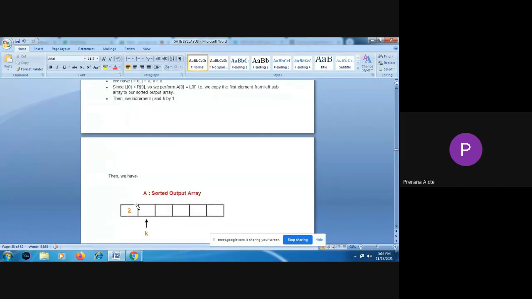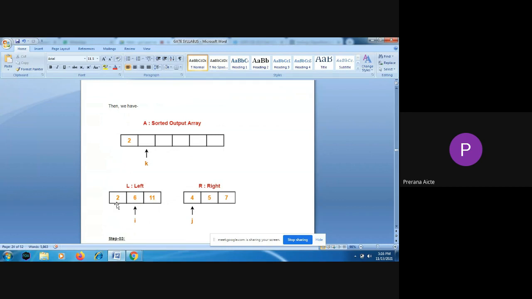After moving 2, that sublist's pointer will get incremented. So now it is at position 6.